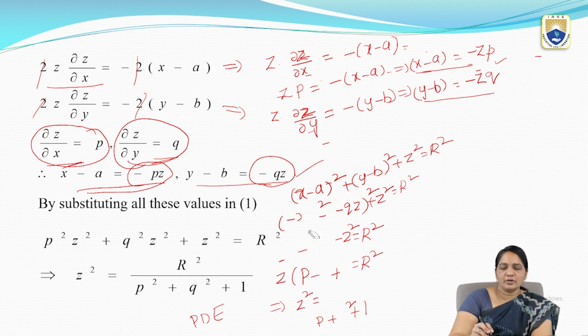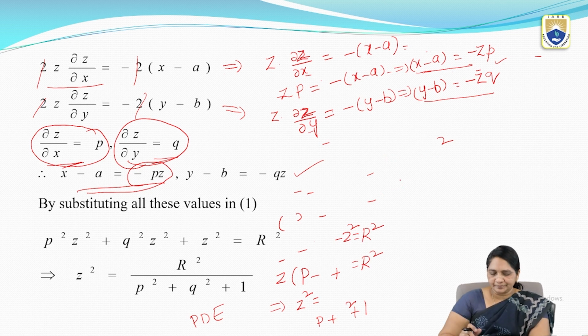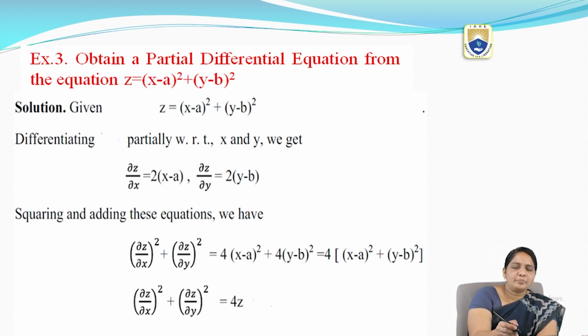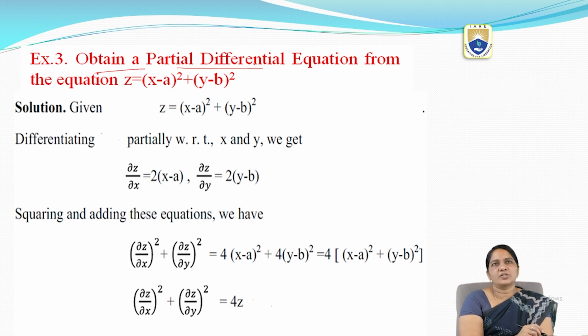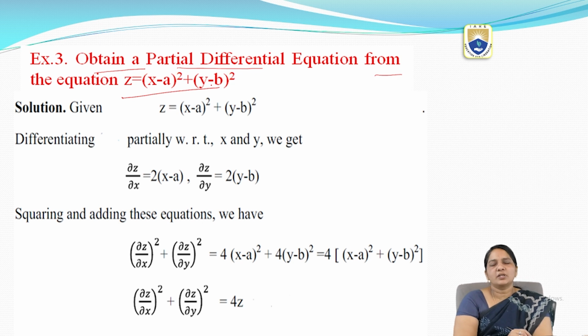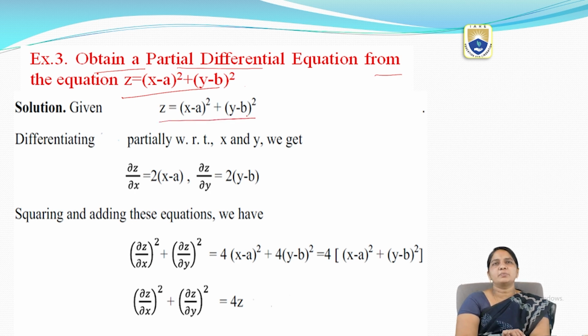Now we are going with one more example about eliminating arbitrary constants to form a PDE. See here, obtain a partial differential equation from the equation z equals (x − a) whole square plus (y − b) whole square. So what is the given equation? z equals (x − a)² + (y − b)².